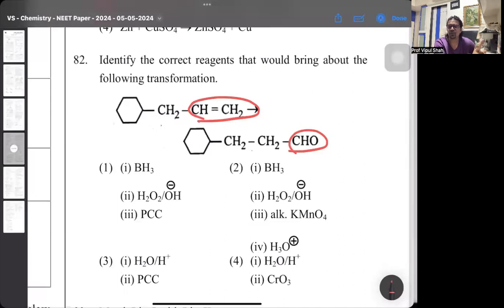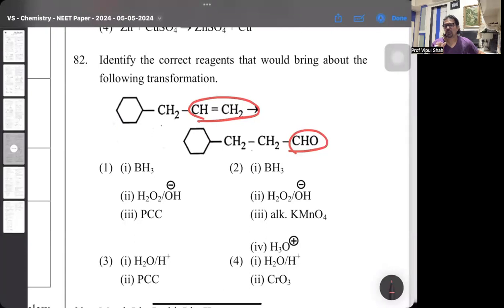The first reaction is going to be nothing but hydroboration oxidation, where first you will react with diborane, boron hydride, that's its dimer B2H6, followed by formation of a trialkyl borane, which will further react with H2O2 in presence of an alkaline medium to give its respective primary alcohol. The reaction is a regioselective reaction, which is in line with anti-Markovnikov addition, giving you primary alcohols.